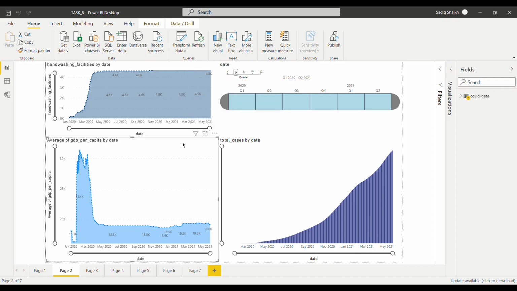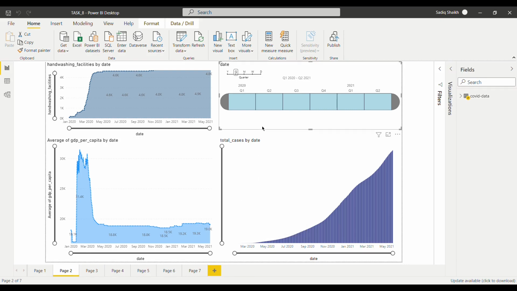So moving towards this, here is the average GDP per capita by dates. In the month of January, there was just a quite average GDP rate. Then in February and March, there was a good GDP. Then in the month of April, there was a drastic fall, and this fall is still going on till July, September. That was completely plain. Then slightly the GDP started to rise in the months of January, February, and March, and again you can see there was a fall in the GDP.